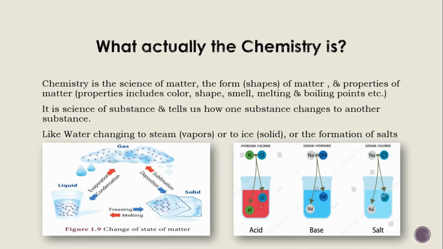Now our first question was what chemistry actually is. It is the science of matter, the form of matter and the properties of matter. These properties include color, shape, smell, and melting and boiling points of matter. It is the science of substances and tells us how one substance changes into another substance, like water changing to steam or to ice, or the formation of salts.